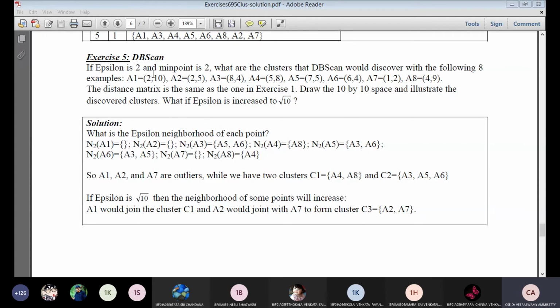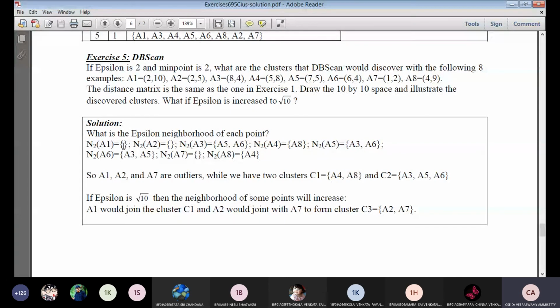So first I consider the epsilon value is 2. Based on the epsilon value, for the neighborhood of A1, I need to check in the distance matrix: A1 to A1, A1 to A2, A1 to A3, A1 to A4, A1 to A5, A1 to A6, A1 to A7, A1 to A8. Out of all these distances, if the value is less than or equal to 2, that particular point belongs to the neighborhood of A1. Like that, I need to compute the neighborhoods. Based on the neighborhoods, I need to form clusters.